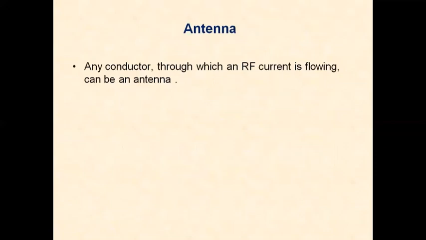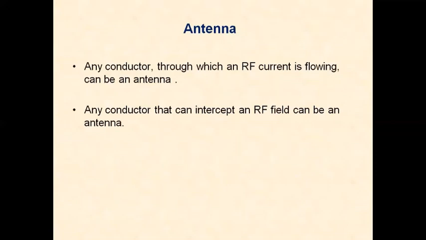Any conductor through which an RF current is flowing can be considered as an antenna. Take a wire. When we apply a signal, it acts as an antenna. Any conductor that can intercept an RF field can also be an antenna.